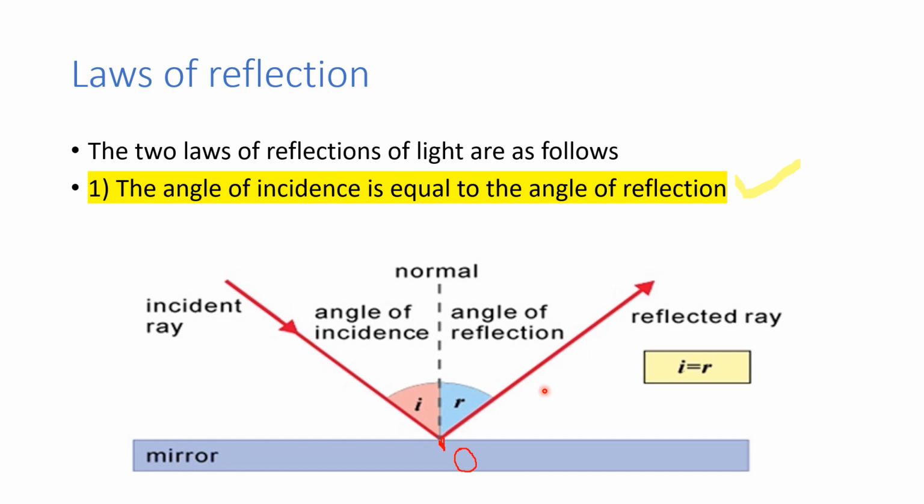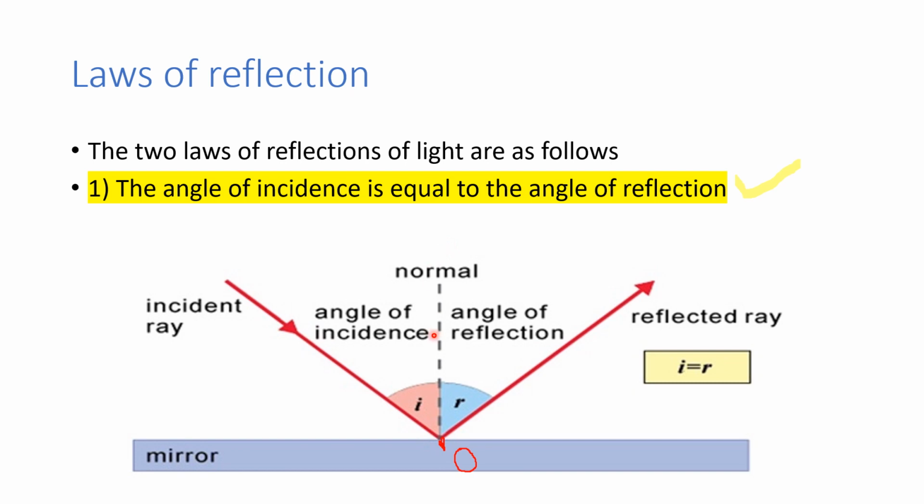And one more very important term is the normal. What is this normal? The normal is a line drawn at right angle, meaning perpendicular, to the mirror surface. See, children, look at this. This is the mirror, and here this perpendicular line, we call it the normal. Is that clear, children?